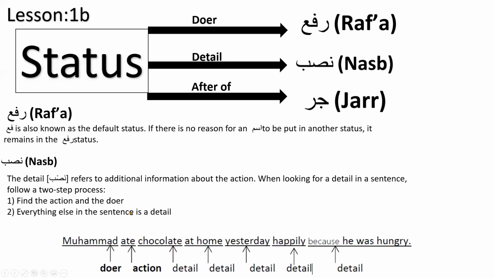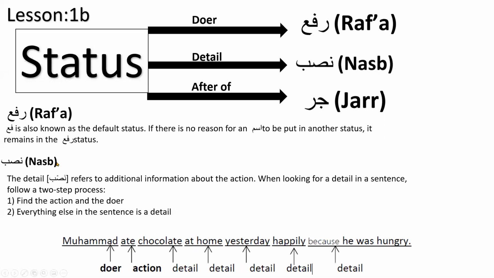Like, for example, Muhammad ate chocolate at home yesterday happily because he was hungry. So Muhammad is the doer, he is the one who ate the chocolate, right? Ate is the action done in the past. What did he eat? Chocolate. Where did he eat? At home. When did he eat? Yesterday. How did he eat? Happily. Why did he eat? He was hungry. So all these questions, when, where, how, why, are details, details, details, details, and details.